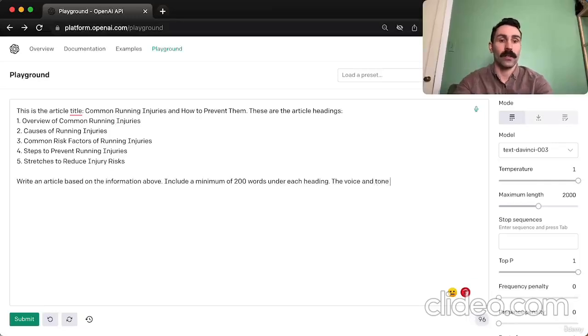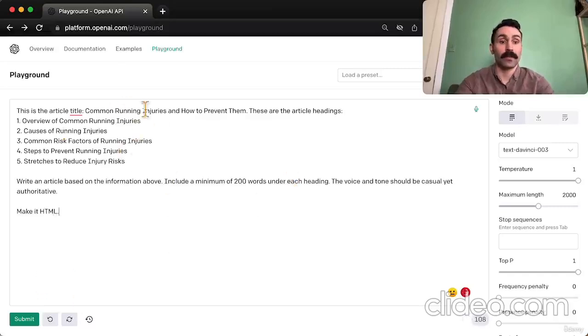The voice and tone should be casual yet authoritative. You can even prompt ChatGPT to make it HTML to help with formatting.